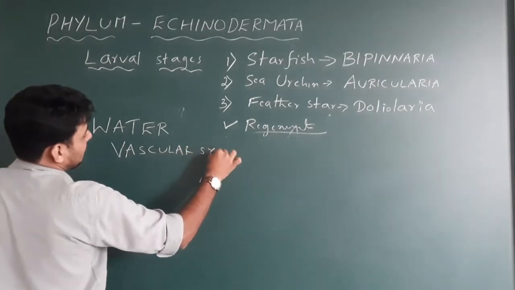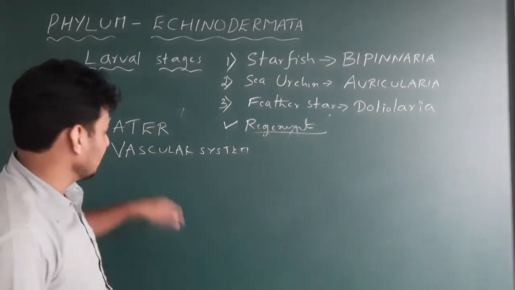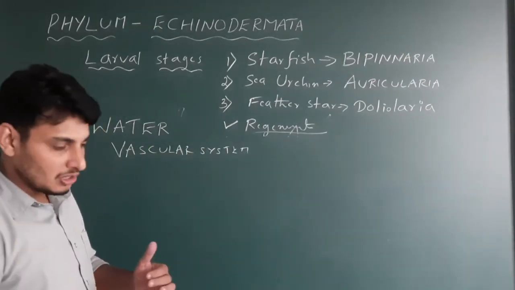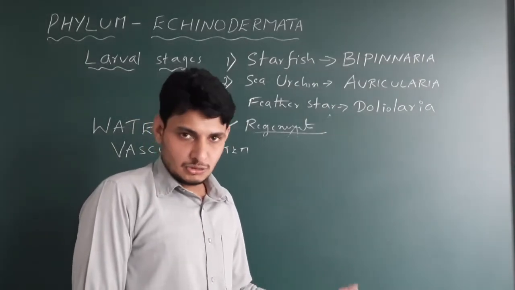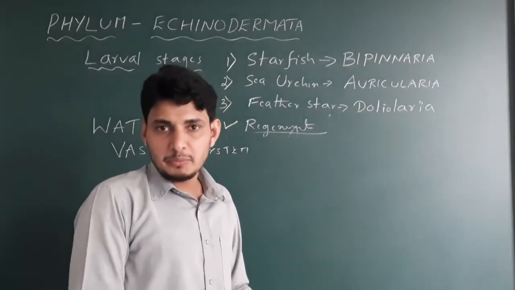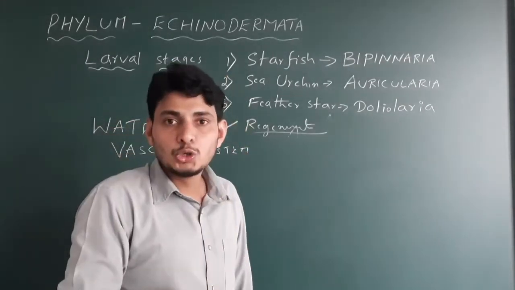Yes, water canal system in the case of phylum Porifera. This is water vascular system. It is entirely different. Simply water will not enter into the starfish and escape. No. Got it? So they will maintain some pressure inside the body of the echinoderms. Because of the pressure, they can move. Got it? With the help of feet called as tube feet.